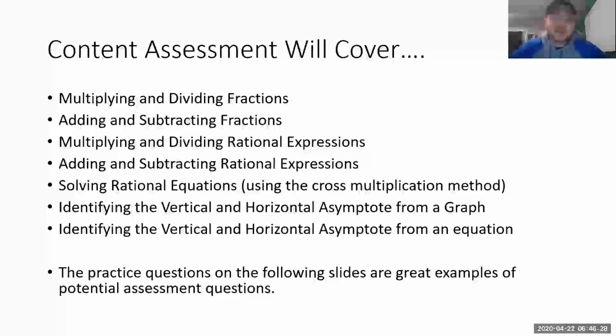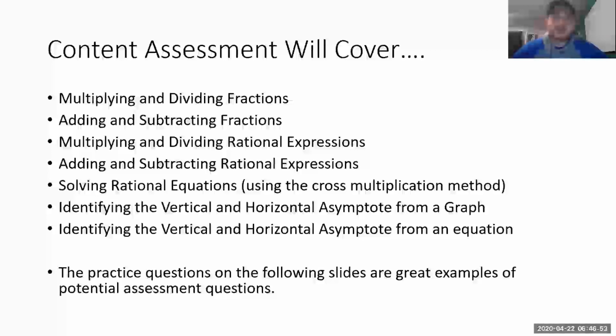So that's that. And then we had the most recent stuff, and that was identifying the vertical and the horizontal asymptotes. You're going to have to do that from a graph, which is relatively easy. You also have to remember that it's either x equals or y equals, so that's important. And then you're also going to have to do that from an equation. So if I give you an equation, you have to be able to tell me where the horizontal asymptote is and where the vertical asymptote is.